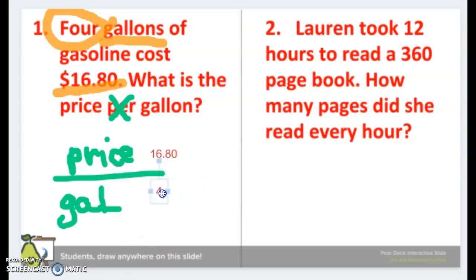So now we have 16.80 divided by 4. Oops, did not mean to do that, sorry. Right, here's my fraction. Divide them and it gives us our unit rate. Okay, so you've got to do that same process for number 2, and then we're going to move on.